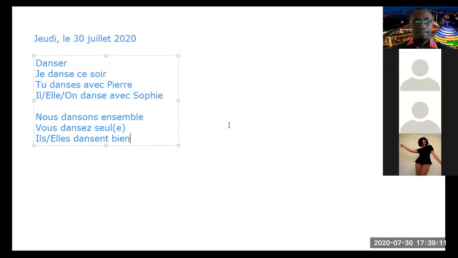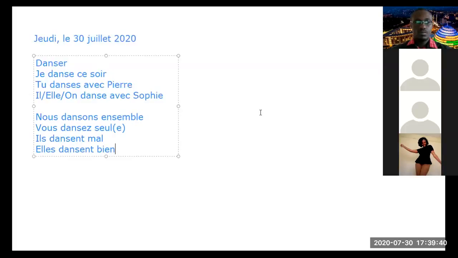And we can have another word that is mal. They are dancing badly. Très bien. Il danse mal. Can we say il danse mal? Il danse mal. Okay, now let us read the whole verb together as it is now.